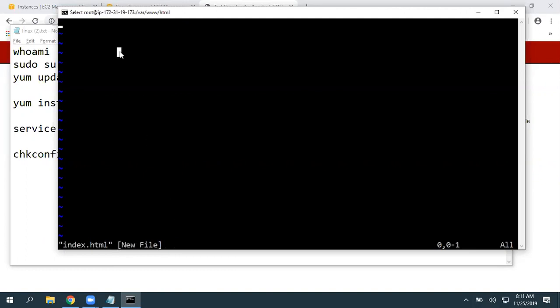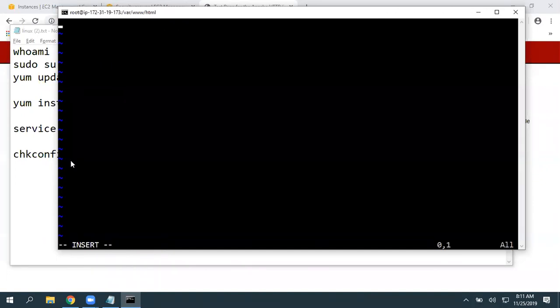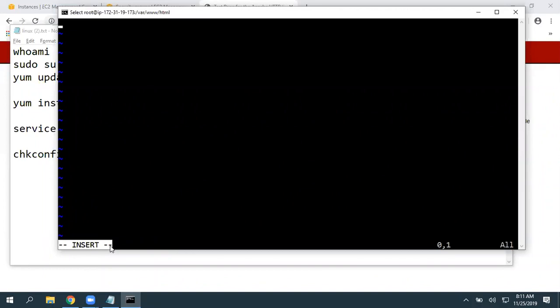Whatever you want to write, you can write it here. But it is not allowing me to write. I'm pressing keys, but it is not allowing me to write, just because the file by default opens in read-only mode. Press i to go to insert mode. Now I pressed i, and immediately here you observe, I'm in insert mode. I can start writing all my data here.